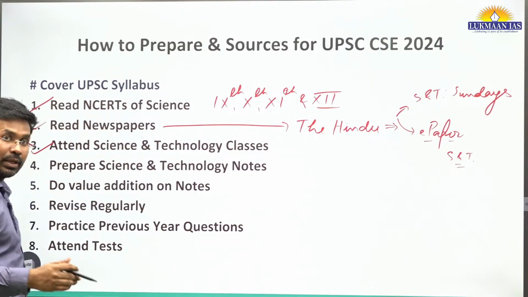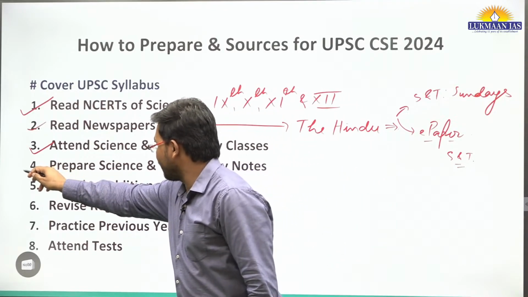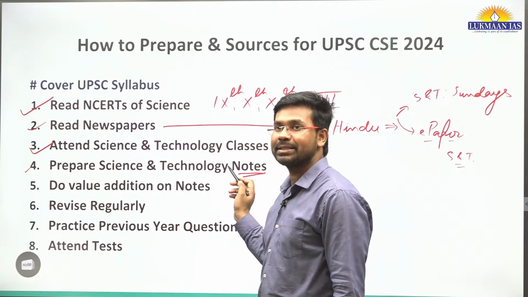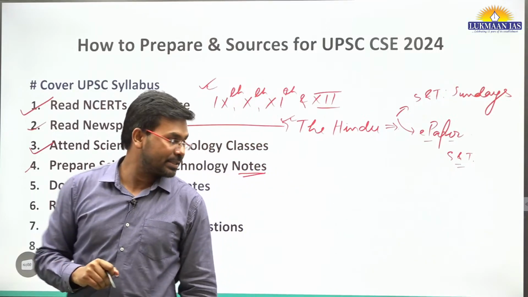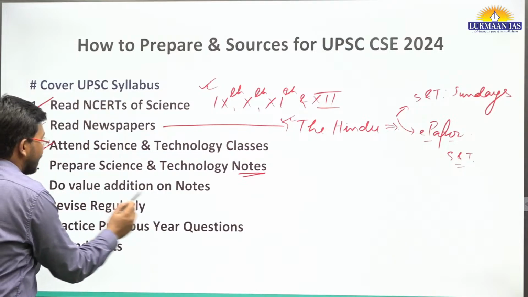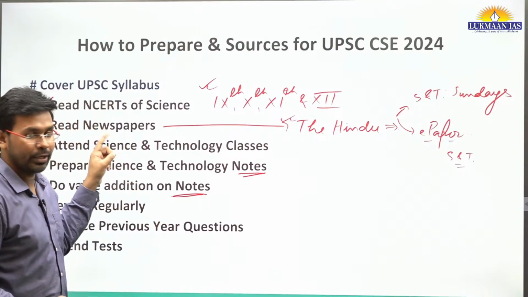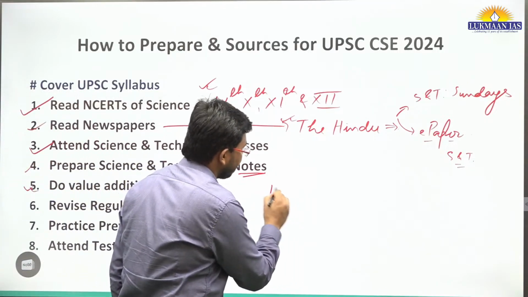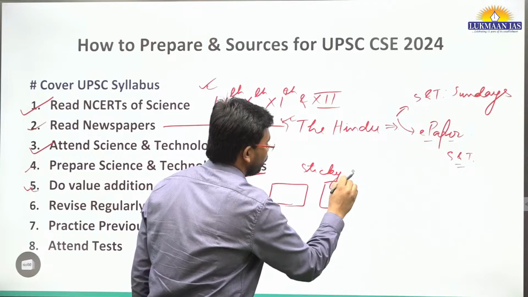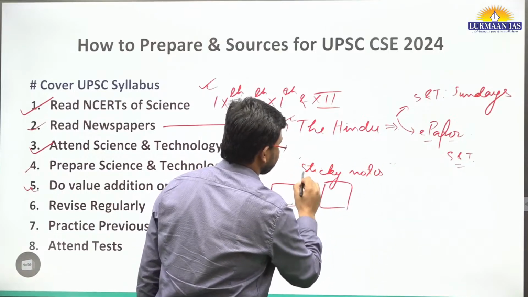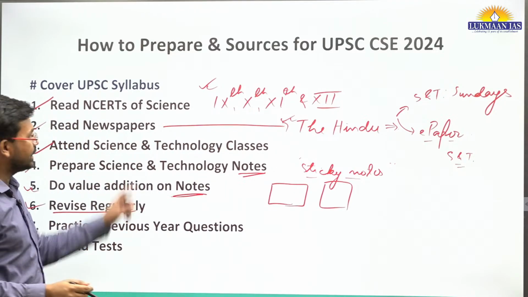Then, if possible, attend the science and technology classes at Lukmaan IAS, and you can prepare science and technology notes from the classes. You can prepare other notes from these resources, the NCERT, The Hindu newspaper, etc. And also, you need to do value addition on the notes from time to time. Whenever an update comes, whenever a new thing comes, add value to it in your notes. You can maintain sticky notes to do value addition on science and technology. Then you need to revise these notes regularly.